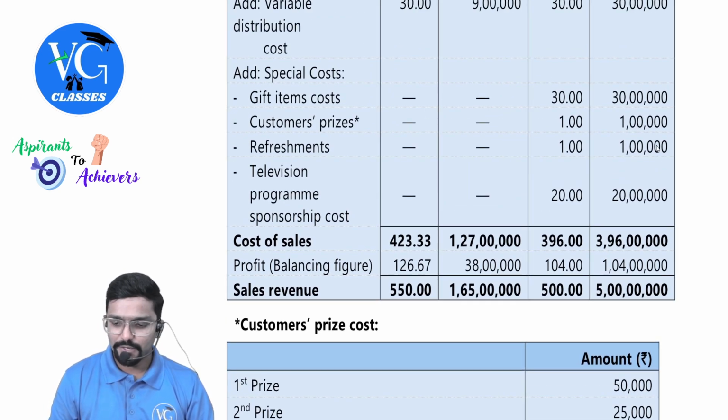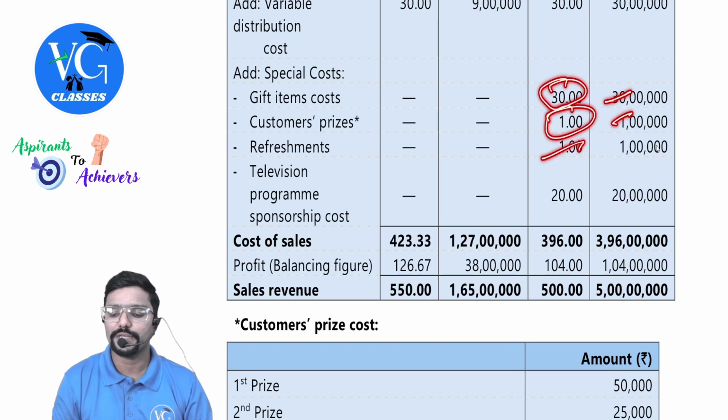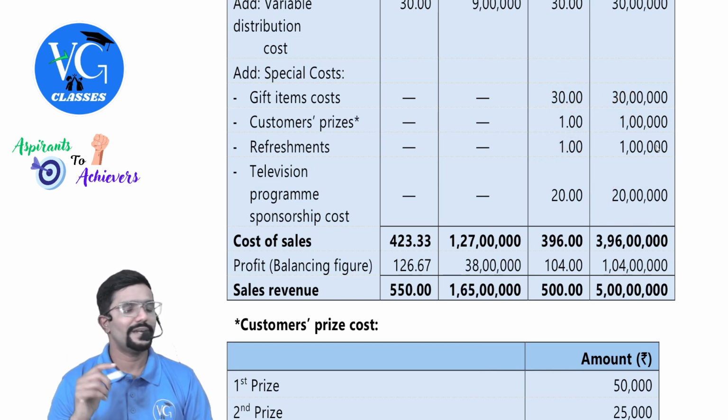Okay, sir. Next, refreshment 1 lakh. Television program sponsorship cost 20 lakh. Now divide each of this by 1 lakh. 30 lakh by 1 lakh, 30 rupees. 1 lakh by 1 lakh, 1 rupee. It is also same. Here, 20 lakh divided by 1 lakh, 20. Better first take all the total, then divide it by 1 lakh.